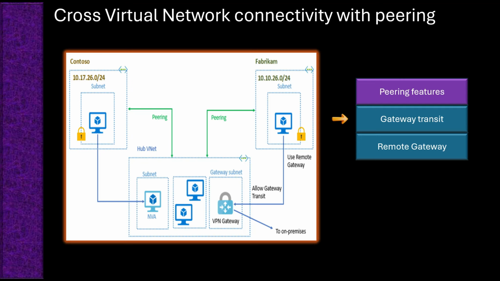Essentially, it enables peered virtual networks to access on-premises resources through the VPN gateway or ExpressRoute gateway in another virtual network. This shared gateway configuration simplifies management and reduces the need for each virtual network to have its own gateway. Instead of provisioning separate gateways for each virtual network, you can deploy one gateway and share it across multiple virtual networks, which can save on infrastructure cost.